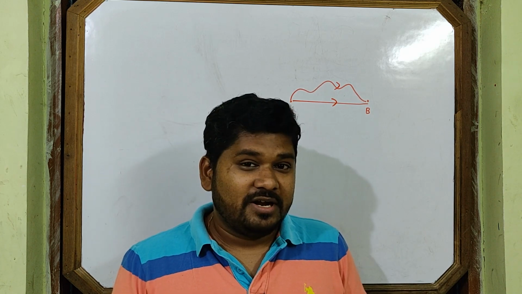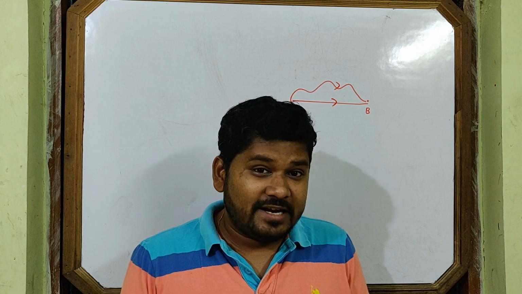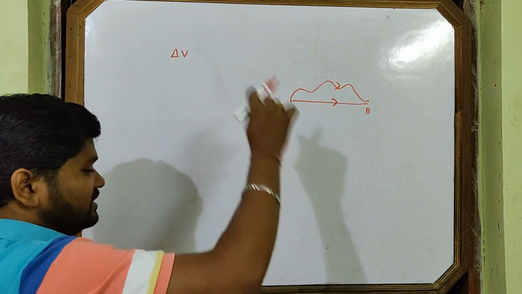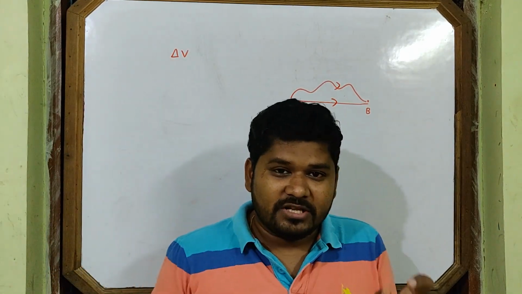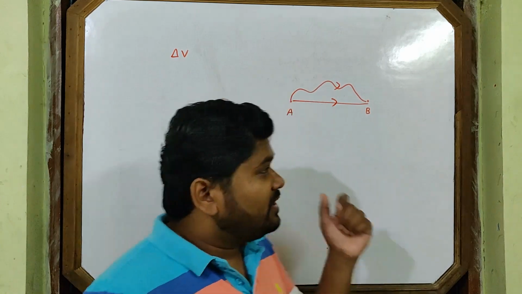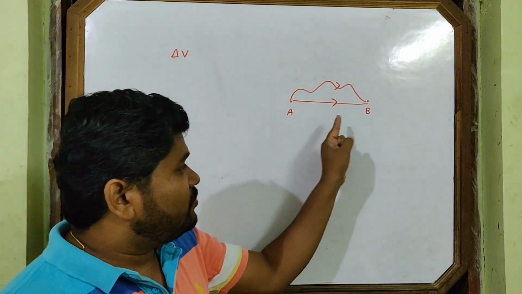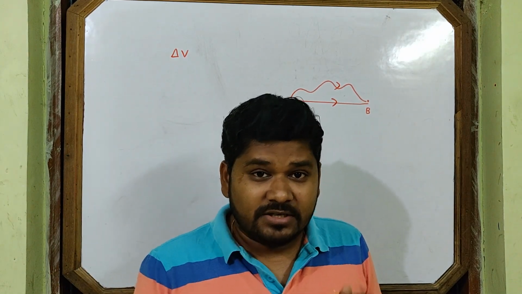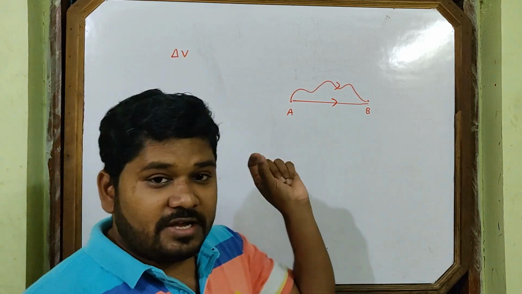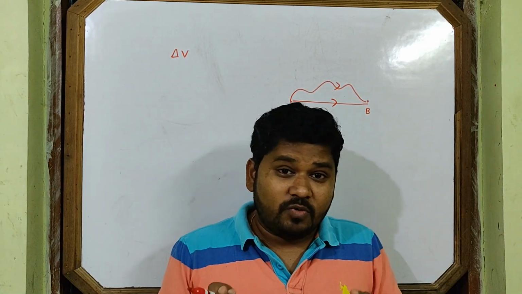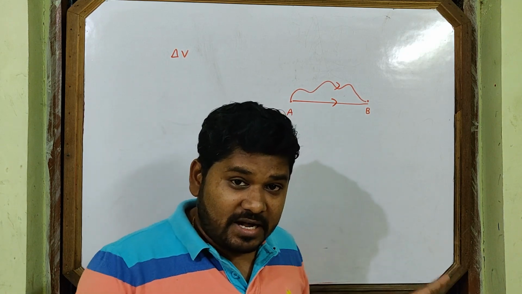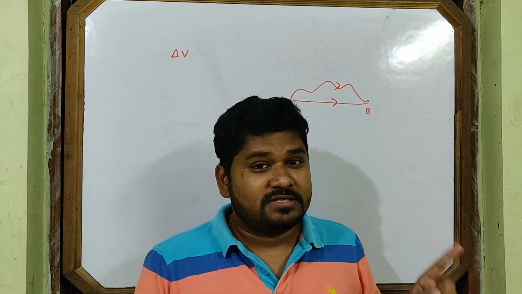So now you have the definition of electric potential difference. For electric potential difference, the symbol for potential we write is V, and delta is for difference. Electric potential difference between 2 points is the amount of work done to bring a unit charge from one point to another point along any path without any acceleration.